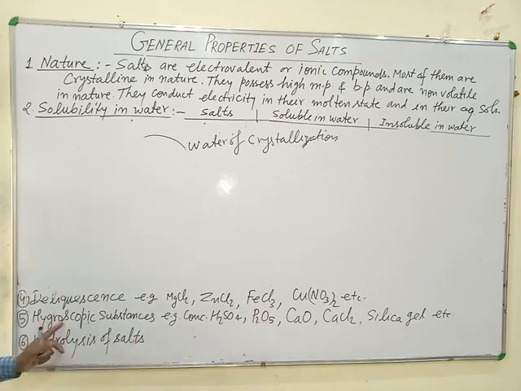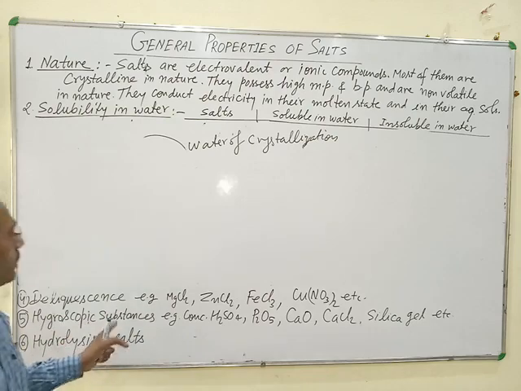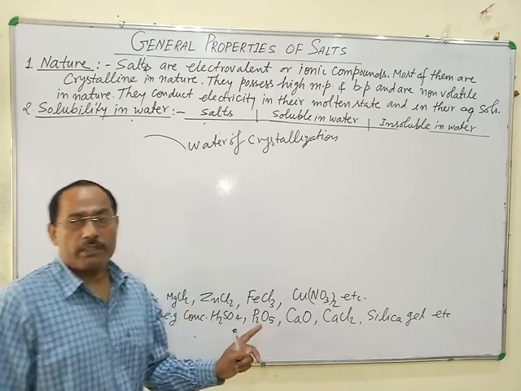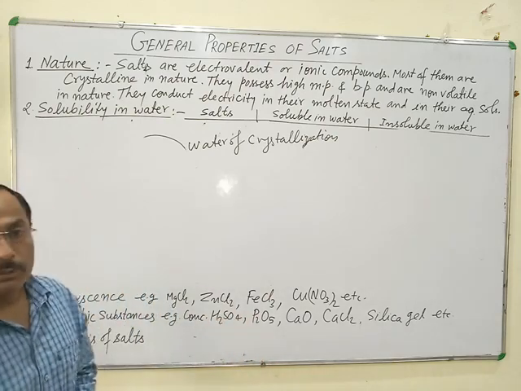This phenomenon is called hygroscopic, and the substances exhibiting it are known as hygroscopic substances.